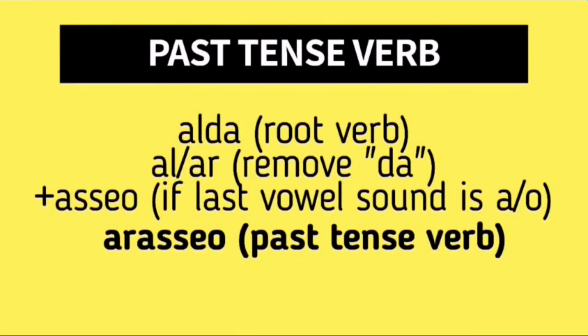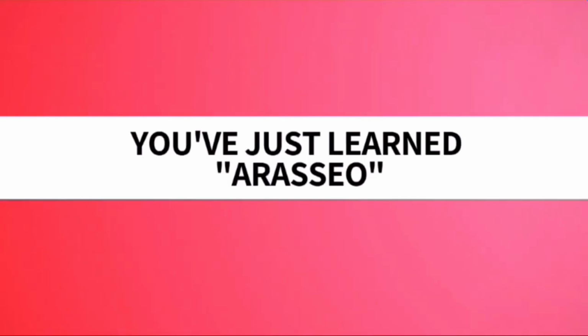So since the last vowel sound of al, which is the remaining verb stem, is a or o, we'll be adding aso. So al plus aso is 알았어, and that is the past tense form of alda. And with that, you've just learned 알았어.